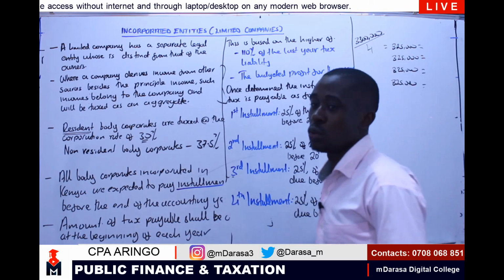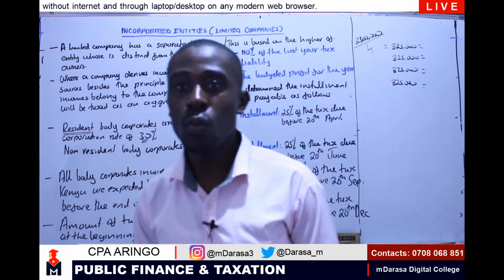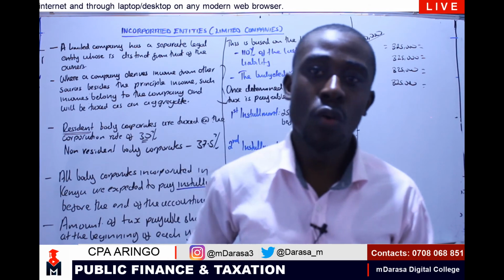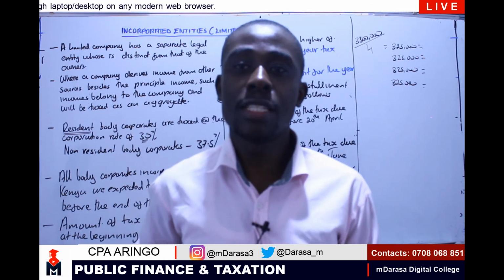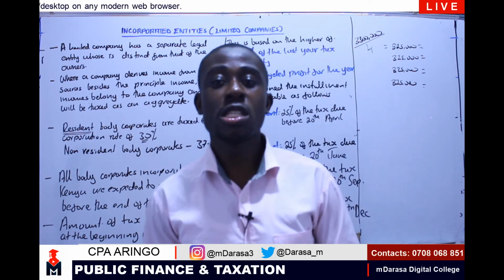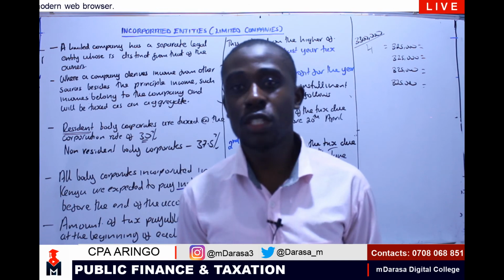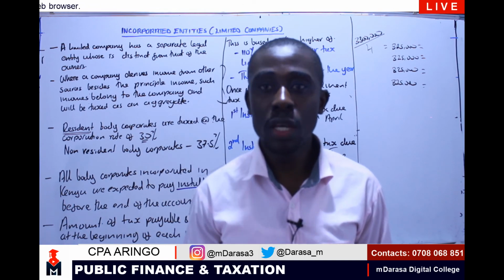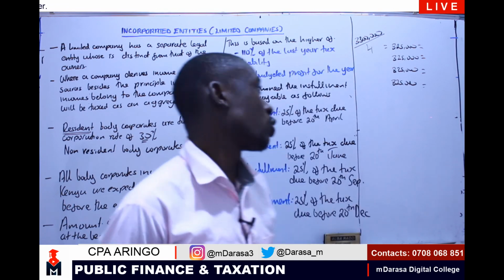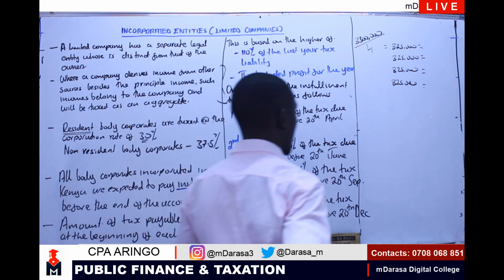A good student will ask, Mwalimu, what if at the end of the year, I've realized that the amount that I had estimated is lower or higher than what we are actually receiving? How are we going to work it out? That should take us to the final tax balance.